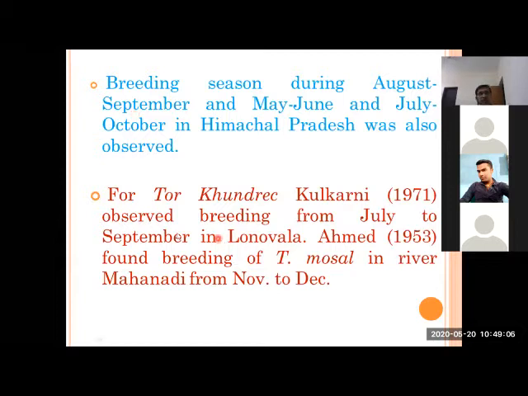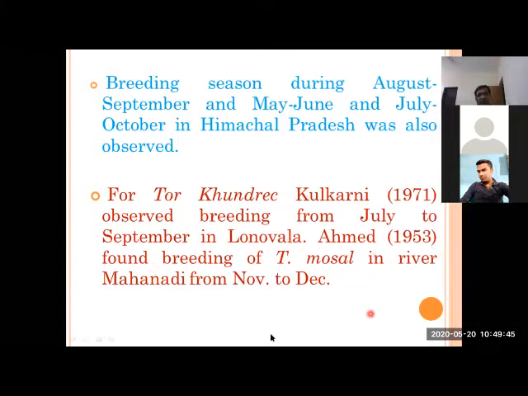For Tor khudree, Dr. Kulkarni in 1971 observed breeding from July to September in Lonavala. You know what Lonavala is? Lonavala is between Pune and Mumbai, and this is a private company farm, the Lonavala Fish Farm. The Tata company has ownership of this farm, and it is one of the very famous farms for Mahseer breeding.